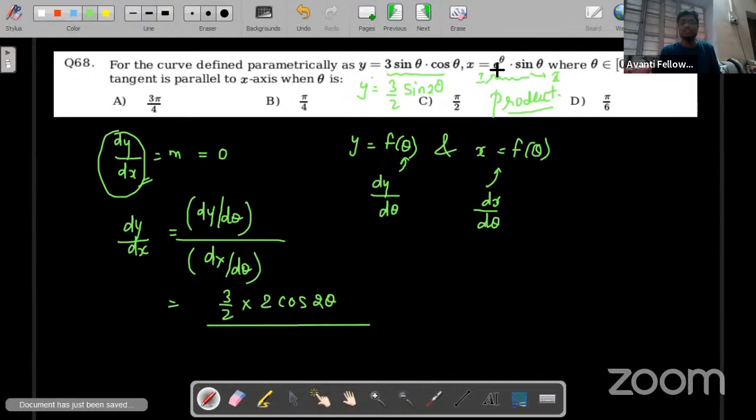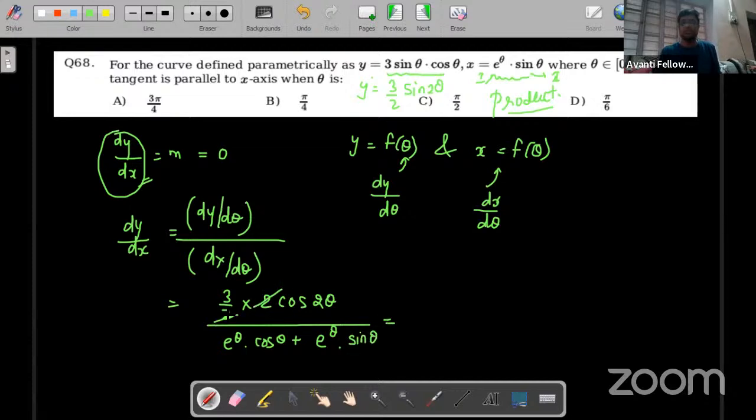Differentiate: e to the power theta into differentiation of sine theta, which is cos theta, plus differentiation of first, e to the power theta, differentiation same, and into second function sine theta.